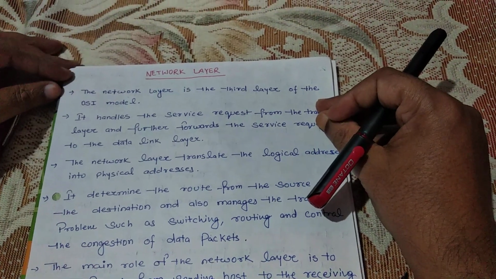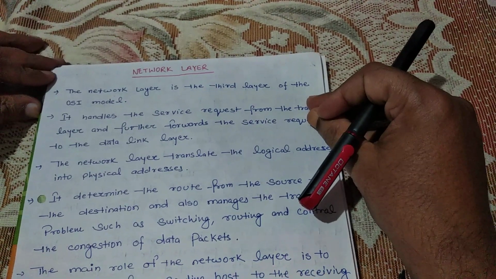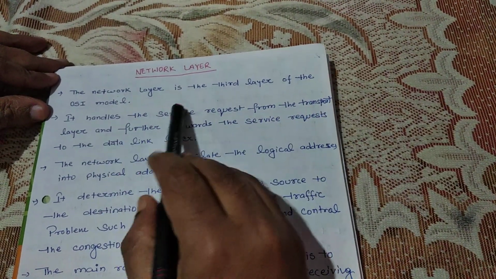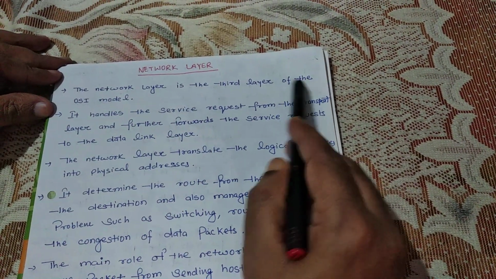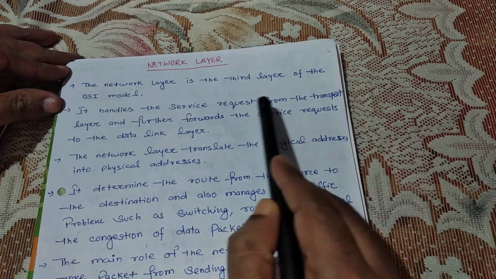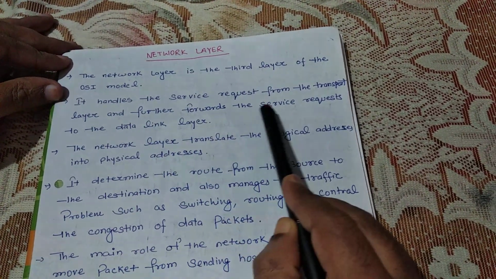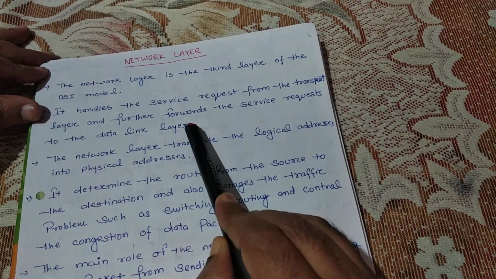In the previous video, I discussed the data link layer. Now I am going to teach you the network layer. The network layer is the third layer of the OSI model. It handles the service request from the transport layer and further forwards the service request to the data link layer.